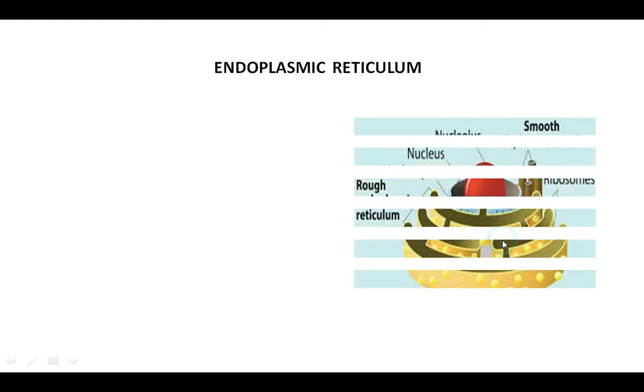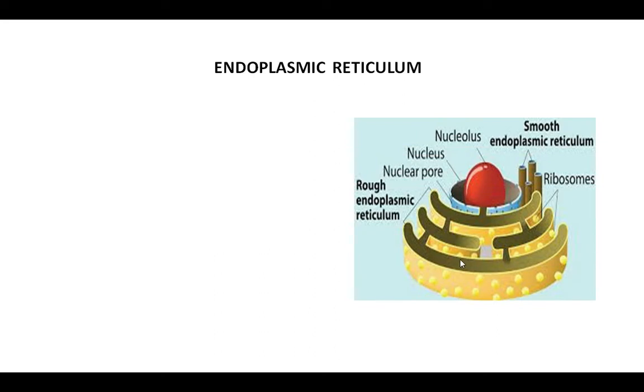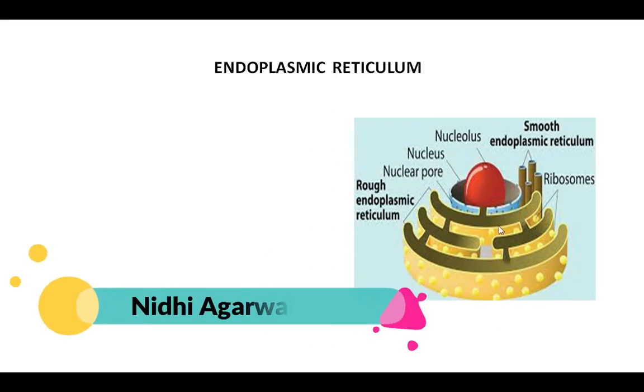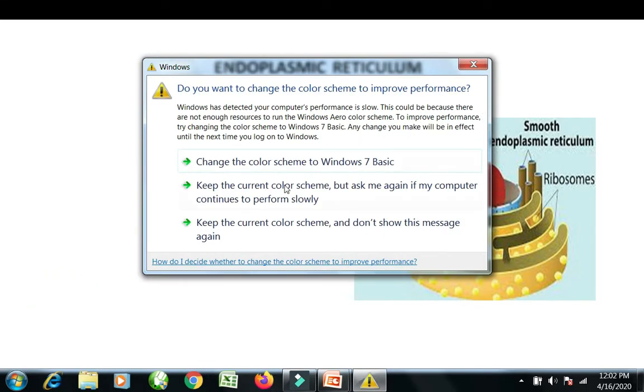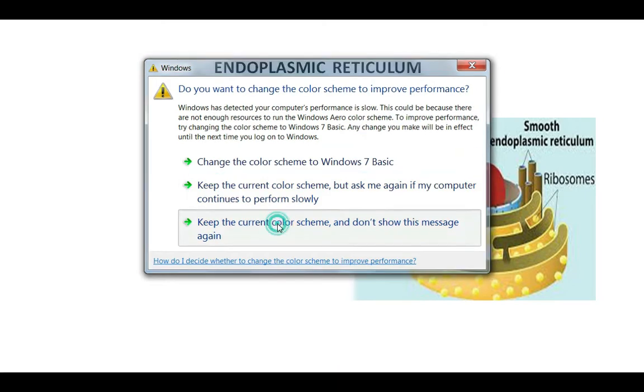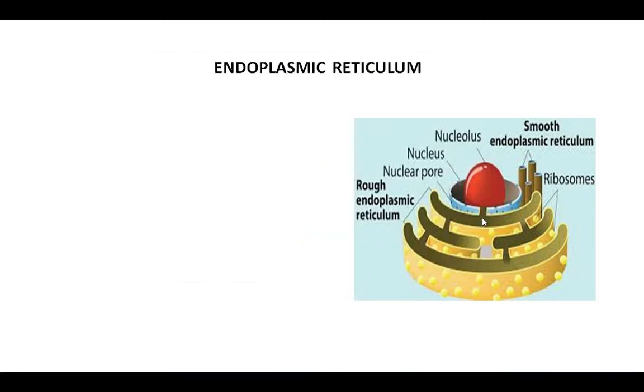It consists of, see the diagram, tubule-like structures. These tubule-like structures are very clear to you. This is connected with the nuclear pore, and starting from the nuclear pore it reaches the plasma membrane.